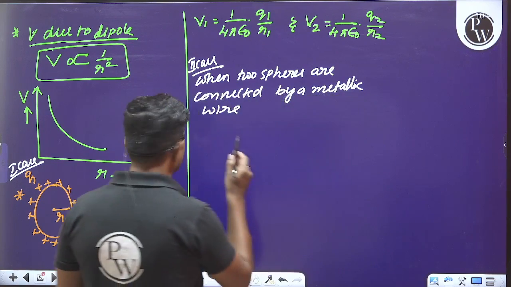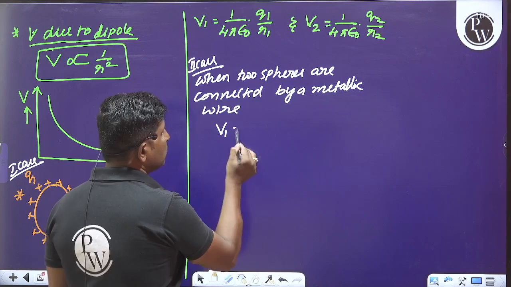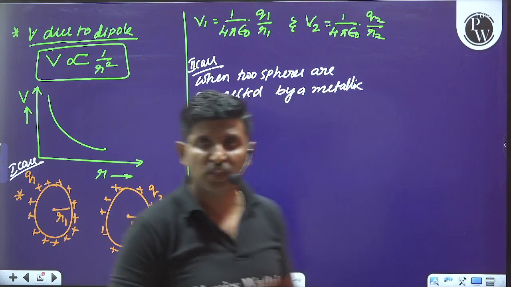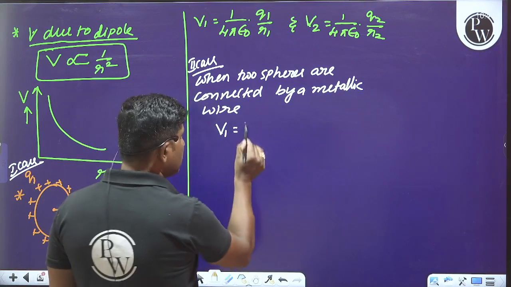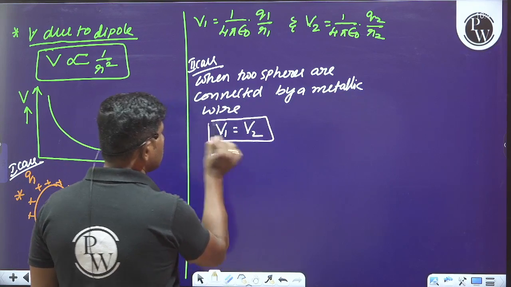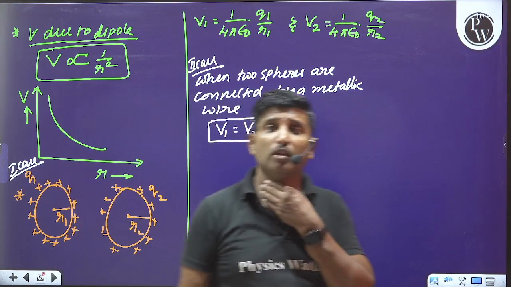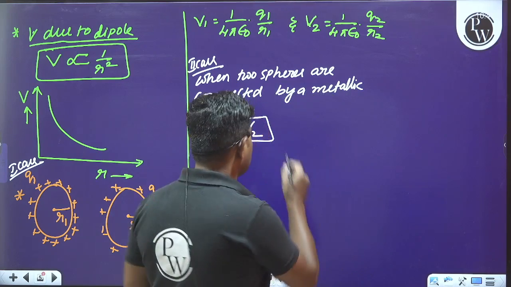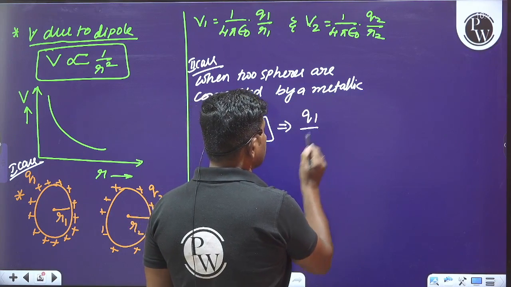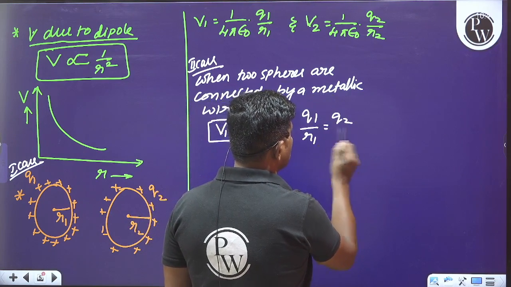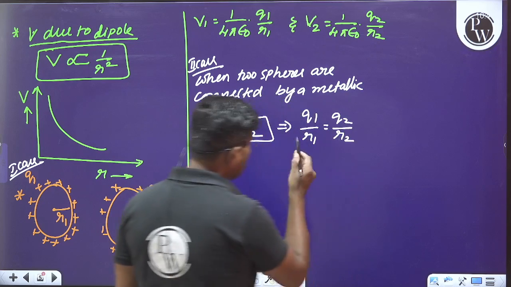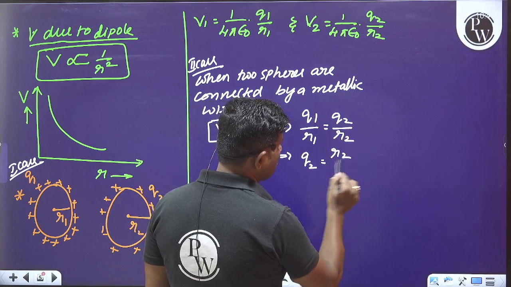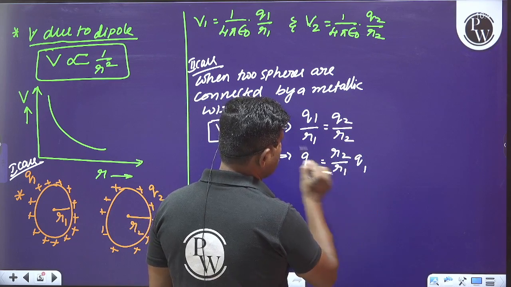Then see here, both the spheres will share their charges until their potential becomes the same, or until they attain the same potential. From this we can say that q1 by r1 is equal to q2 divided by r2. So q2 can be written as r2 divided by r1 into q1.